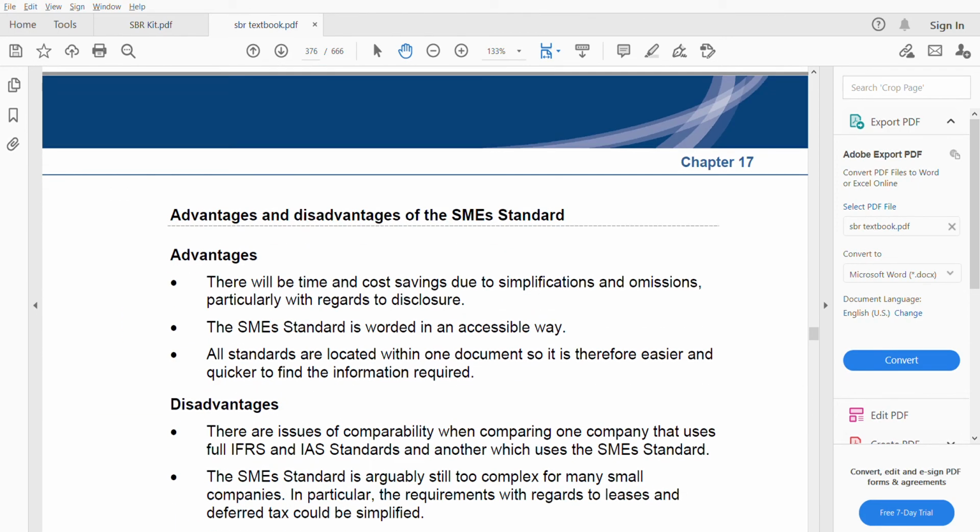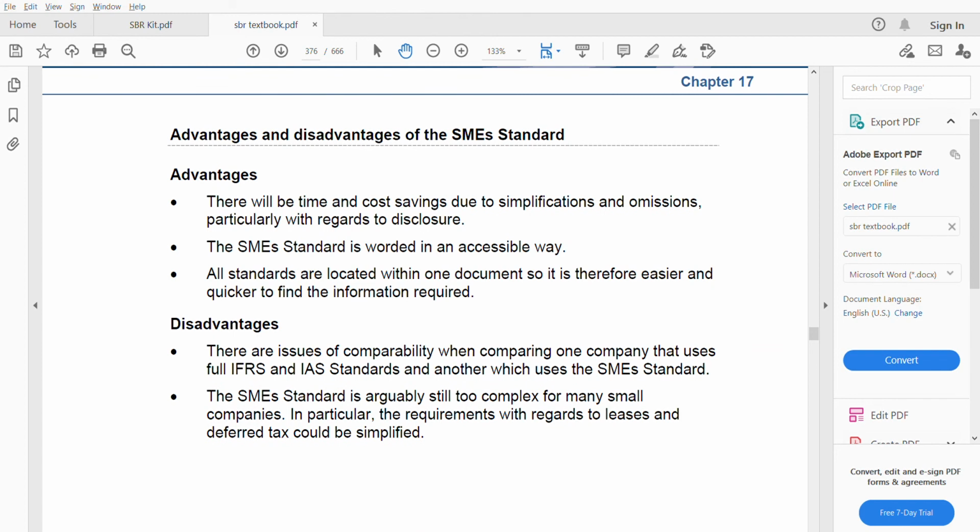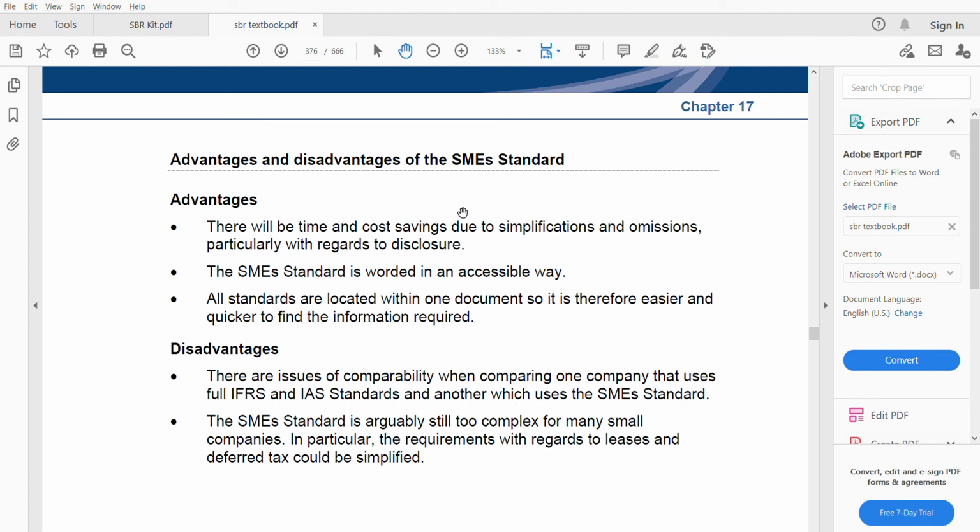Next, we have the advantages and disadvantages of the SME standard. We will conclude with this. I told you before, it's very short and sweet. Three advantages, two disadvantages. Advantages: there will be time saving, because it is not full IFRS. Full IFRS takes so much time. There are so many standards. Also cost saving. Cost is also less because there are simplifications and omissions. Even the disclosures, you see 3000 versus 300. So cost and time saving is there.